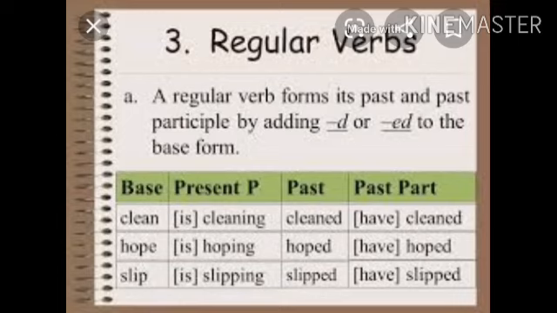So in this example, students, cleaned and cleaned, because we add d or ed to the word clean. So this is called regular verb. So hope, hoping, hoped, hoped. This is also regular verb. Sleep, sleeping is present participle. Slept and slept. This is also regular verb, students.